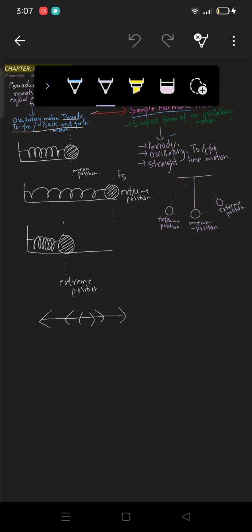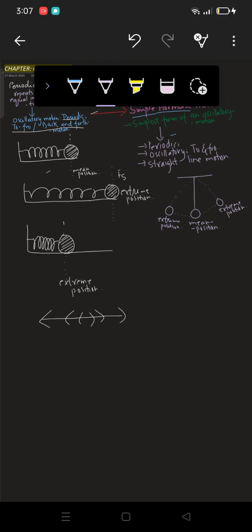For example, we took an example of the mass spring system, where you attach a body of some mass to a spring, and that spring is initially unstretched, which means it would not be stretched, right?